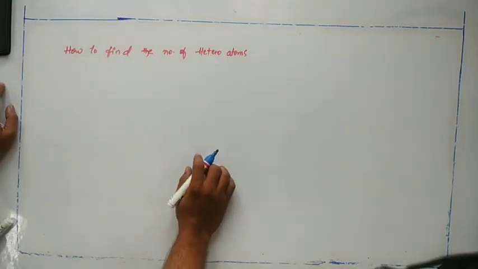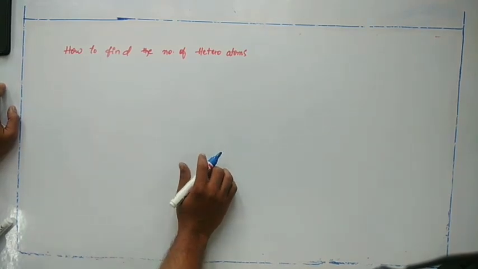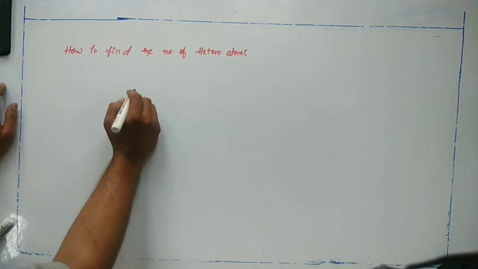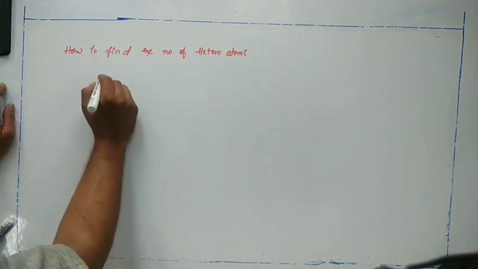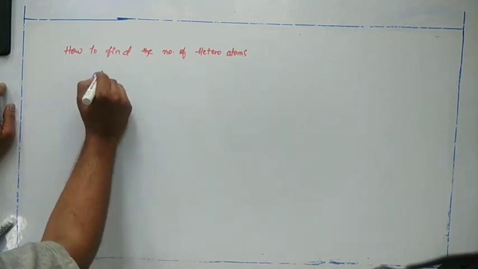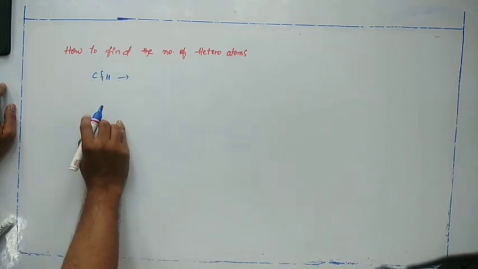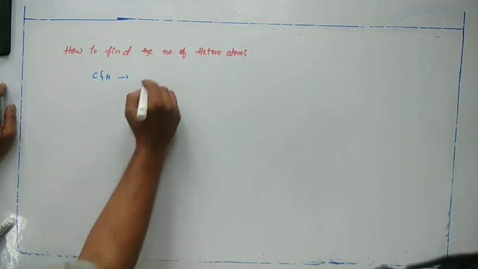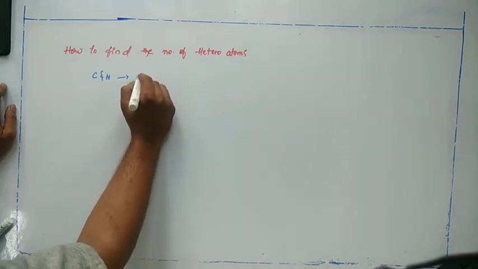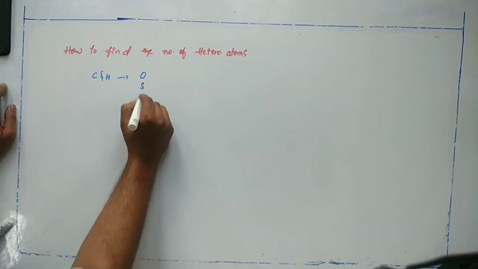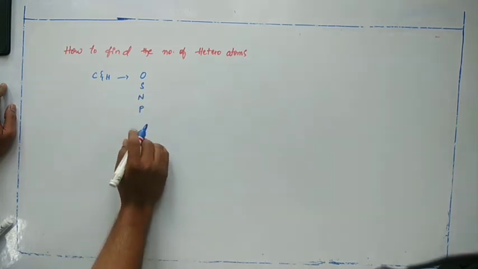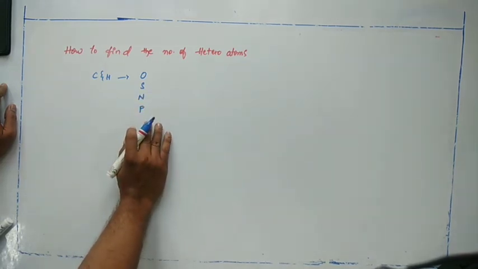How to find out the number of heteroatoms in a given structure? First you should know what heteroatoms are. You know that the atoms other than carbon and hydrogen are known as heteroatoms in the hydrocarbon compounds. So other than carbon and hydrogen, oxygen, sulfur, nitrogen, phosphorus, etc. can be present in the cyclic structure.